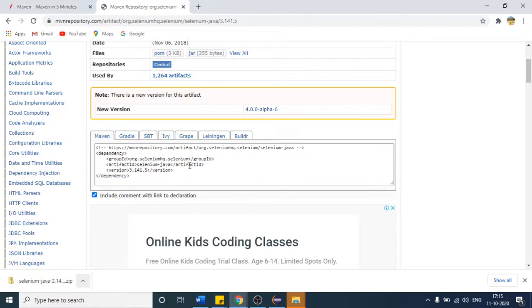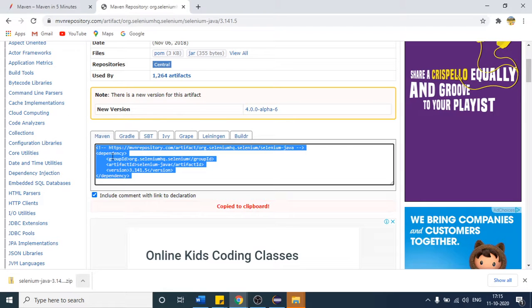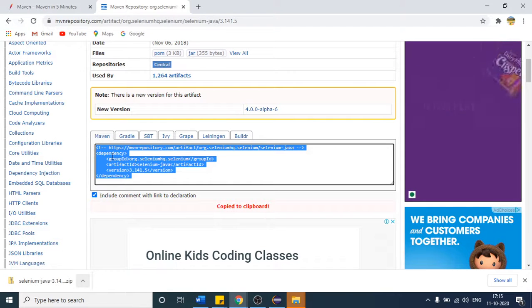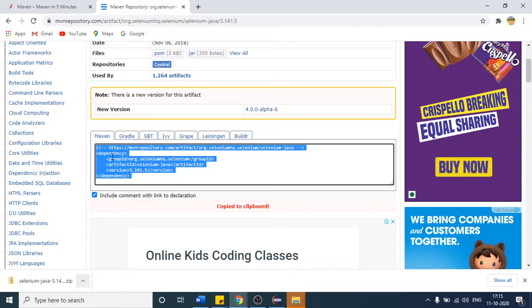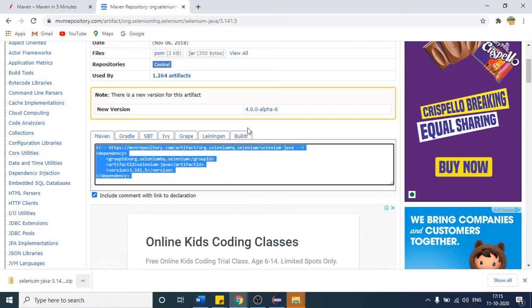When you create one Maven project, you have to place this file. This file will pull all the jar files automatically. So you do not have to right click the project and place them every time. Maven will do that for you. So this is one advantage we can get.